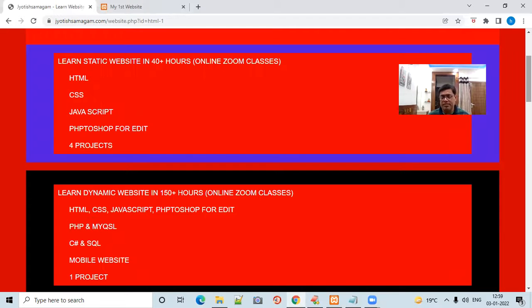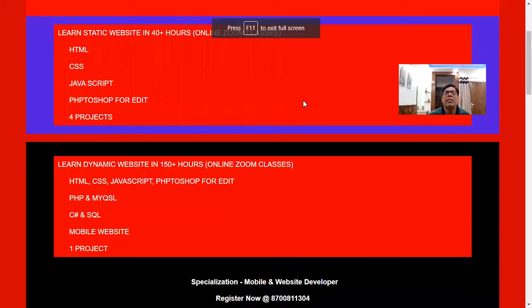Whatever you are looking at here on the screen, there are two types of website, static websites and dynamic websites. I will try to explain each step by step, from the very basic, from the first script of HTML.